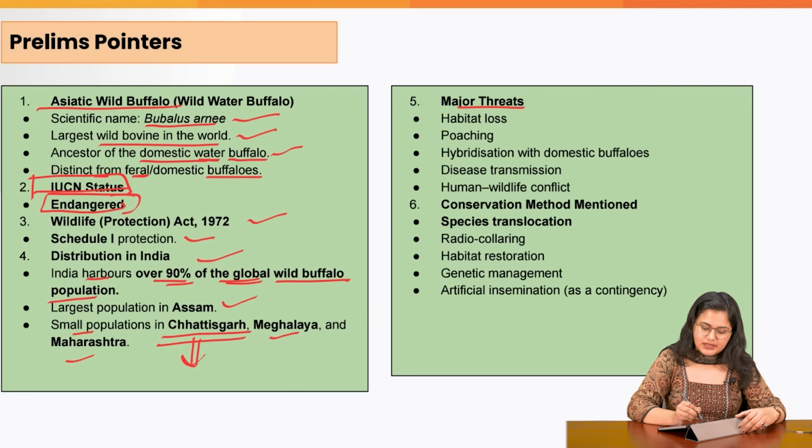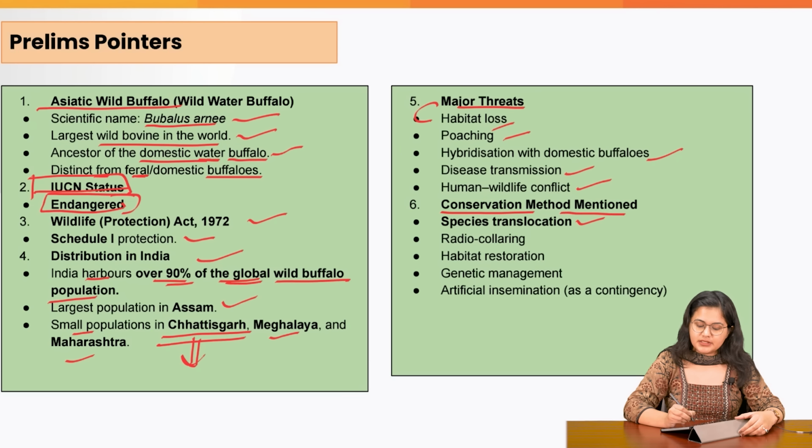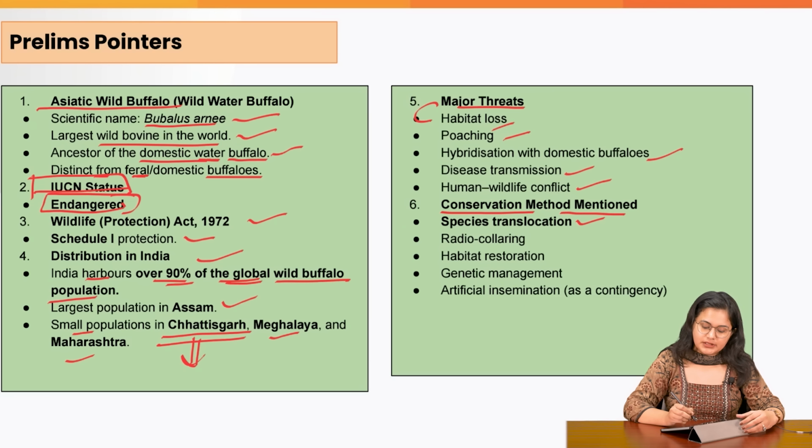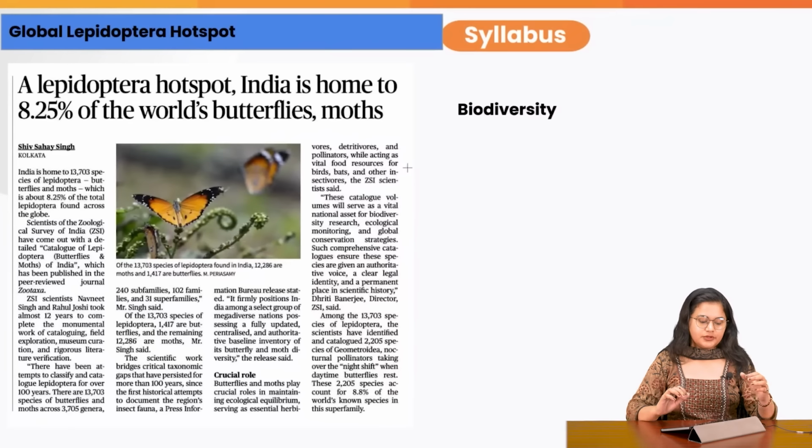What are the major threats? Habitat loss, poaching, hybridization with domestic buffaloes, disease transmission, and human-wildlife conflict. There are certain conservation mechanisms which are mentioned. One is species translocation, which takes place when the number drops significantly in one area. So we decide to translocate them from some other area which has an abundant population of that particular species. Then we have habitat restoration, genetic management, and artificial insemination that we are taking up for this.